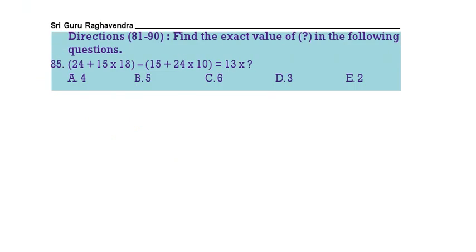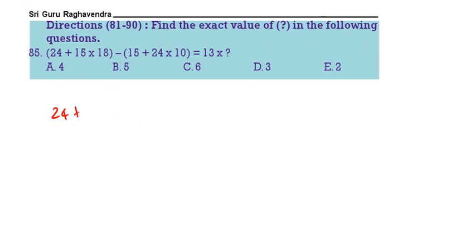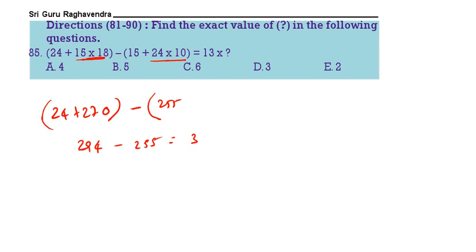Next question, 24 plus 15 into 18. So 24 plus 15 into 18. 18 fives are 90, 270. So it is 294 minus 24 into 10, 240, 255. That is how much? 39. 39 is equal to 13 into x. X is equal to 39 by 13. What is 39 by 13? 3. 4 is the correct answer.